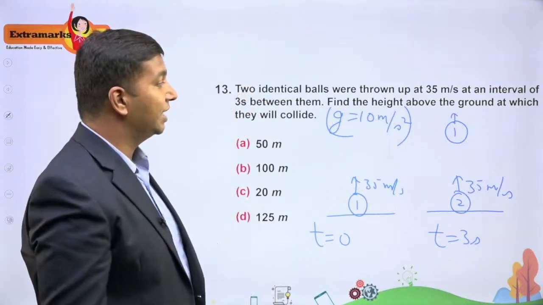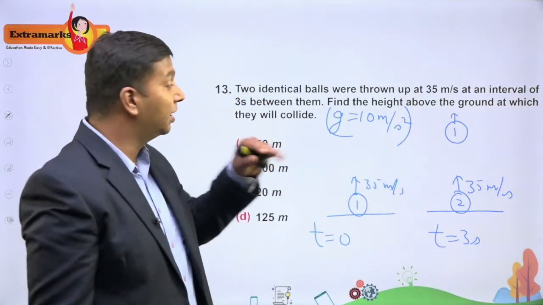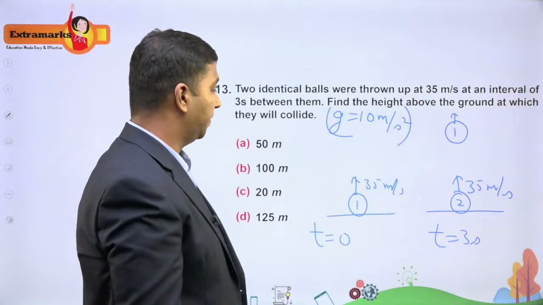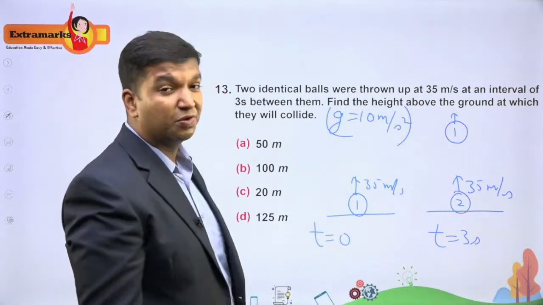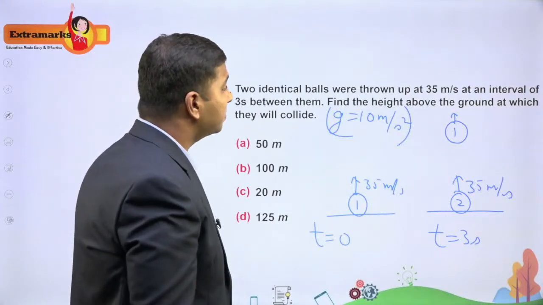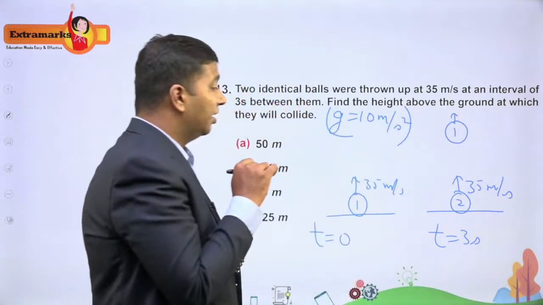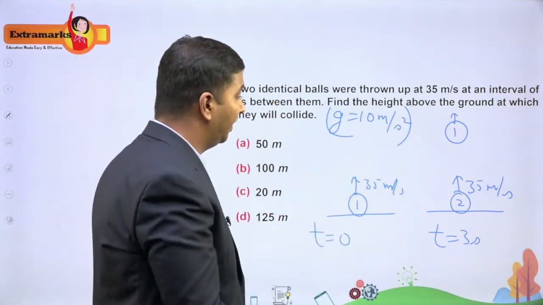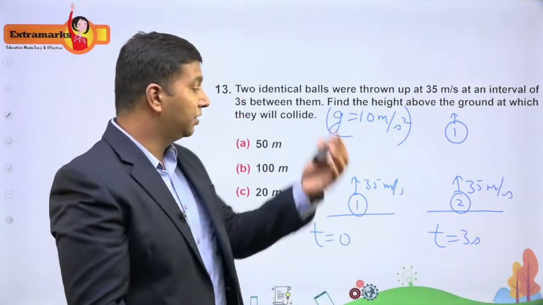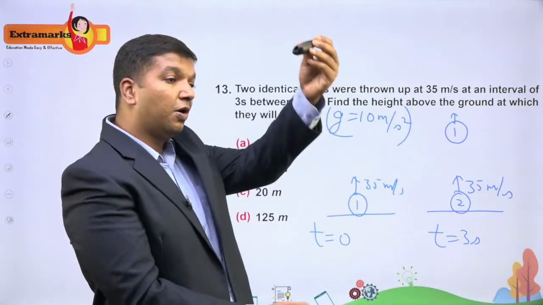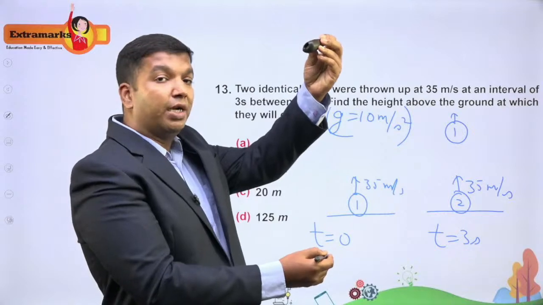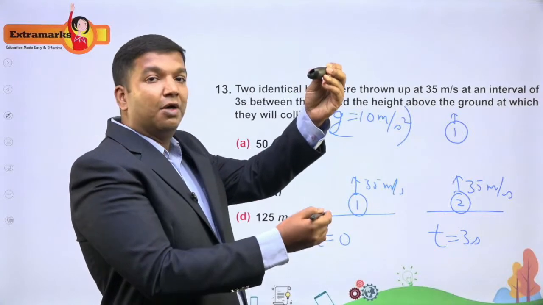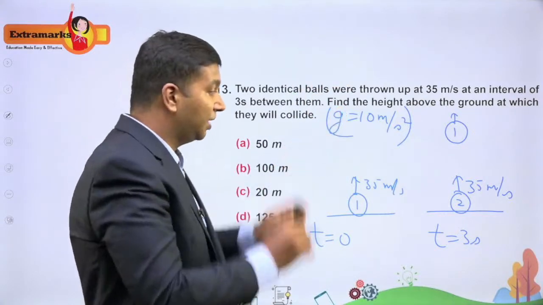Now I need the distance, the height above the ground, where these balls will collide. So where these two balls will meet, right? Now, if you can feel the motion, first you will throw ball 1, so ball 1 will go up, then you are throwing ball 2. Now at some point, ball 1 will come down, then ball 2 will collide, right?